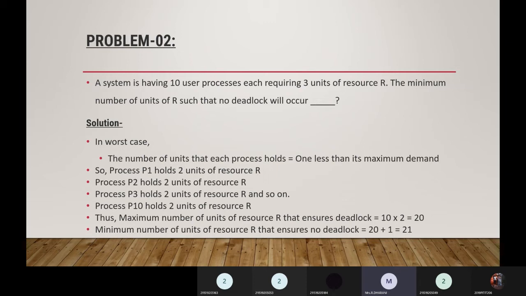So the maximum number of units of resources means what? 10 into 2, from P1 to P10, 10 into 2, 20. And if you add 20 plus 1, then you will get 21. So no deadlock will occur with 21 units. So we require 21 units. They are asking how many units we want for 10 processes. Okay.